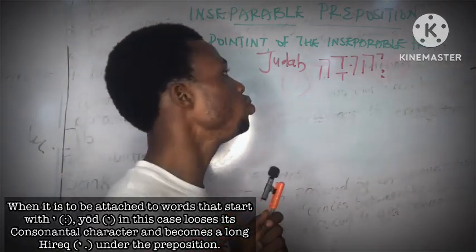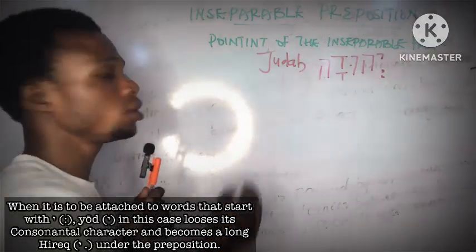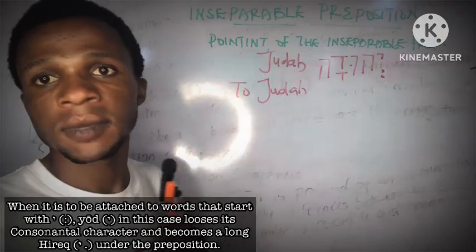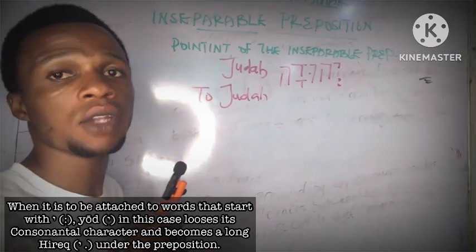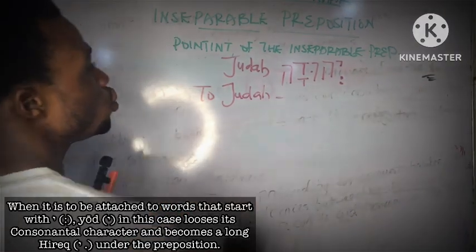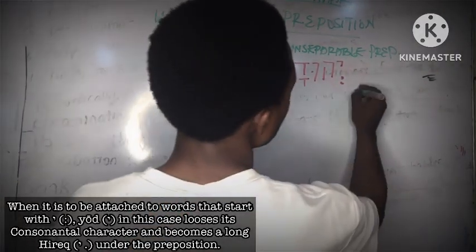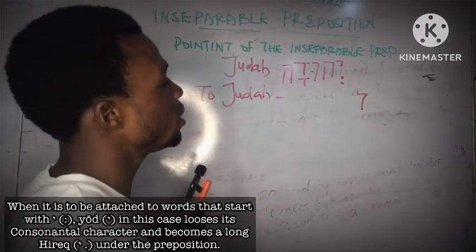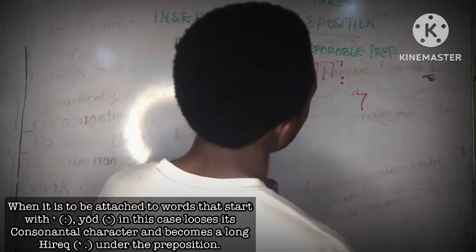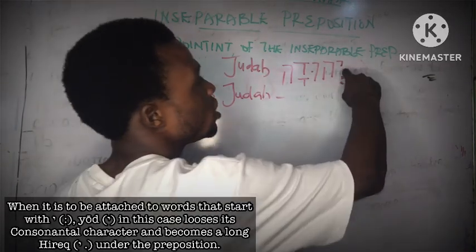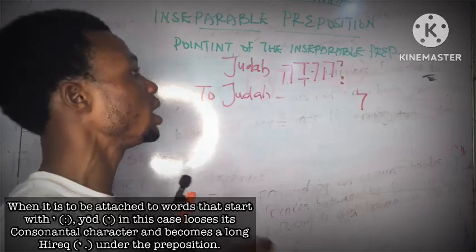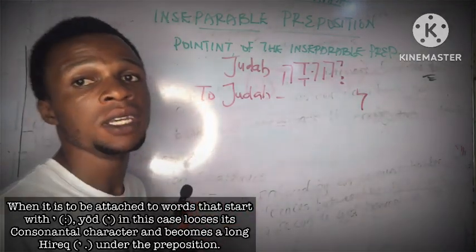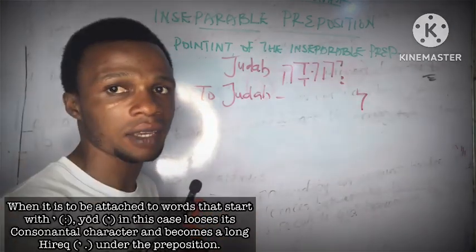Now let's see to Judah. We want to say to Judah, so how do we do that? Applying that law to it, don't forget that our to is lamed. Take note of that. Like I said before, this y is going to lose its consonantal character, so what we are now going to have as vowel is a long hireq.